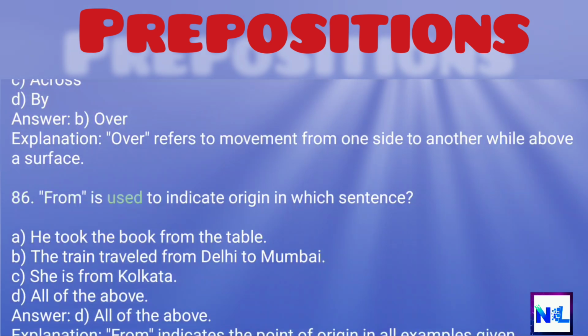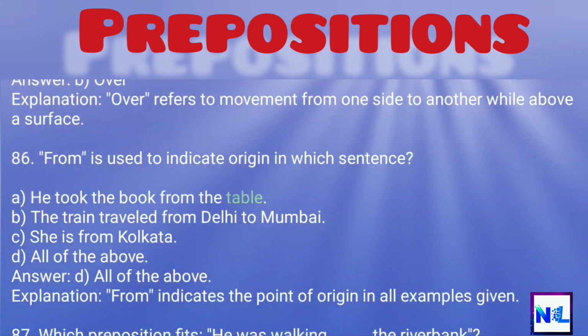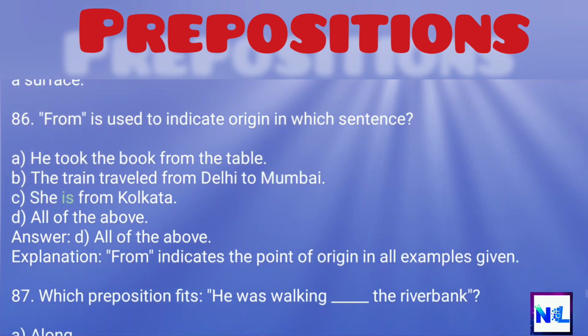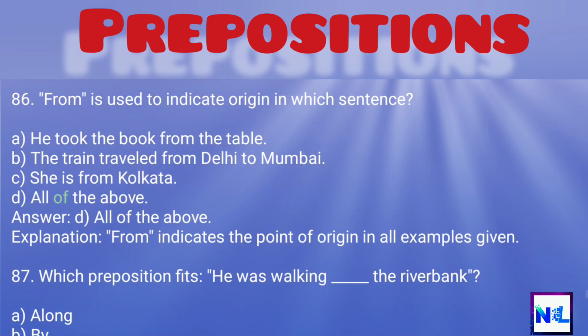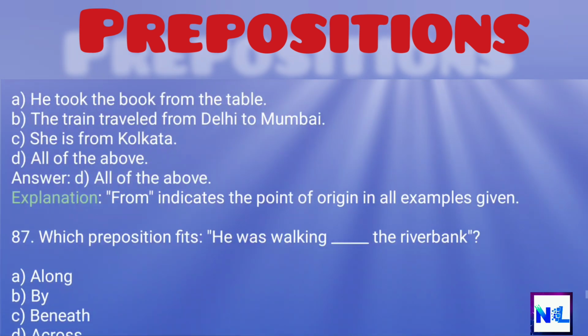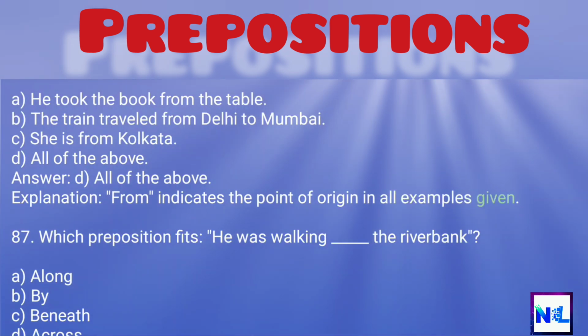86. From is used to indicate origin in which sentence? A. He took the book from the table. B. The train traveled from Delhi to Mumbai. C. She is from Kolkata. D. All of the above. Answer: D. All of the above. Explanation: From indicates the point of origin in all examples given.